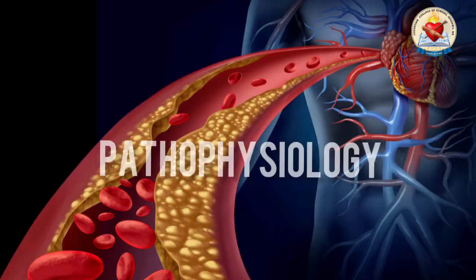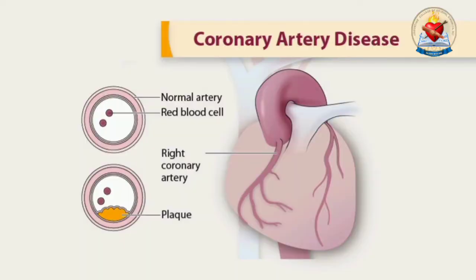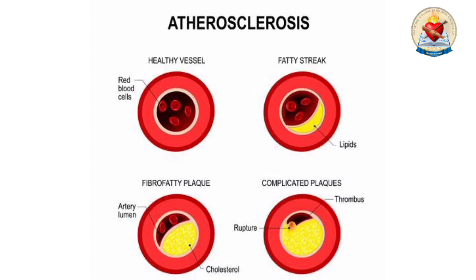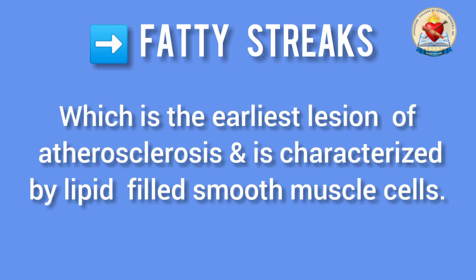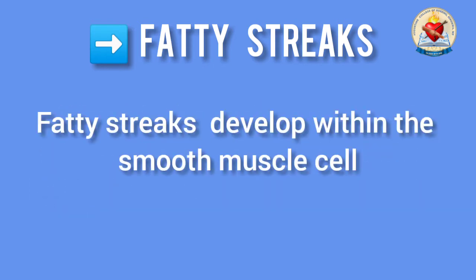Pathophysiology. Coronary artery disease is a progressive disease that takes many years to develop. The stages of development of atherosclerosis are fatty streaks, fibrous plaque, and complicated lesions. The fatty streak is the earliest lesion of atherosclerosis and is characterized by lipid-filled smooth muscle cells.